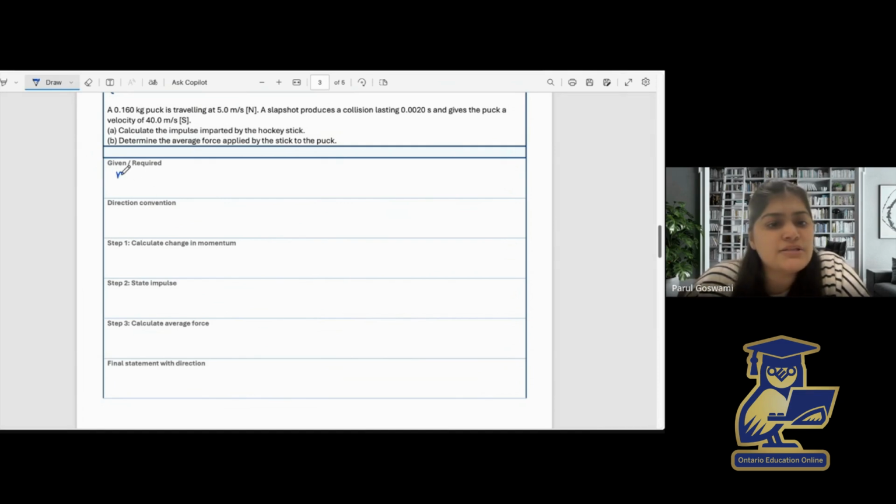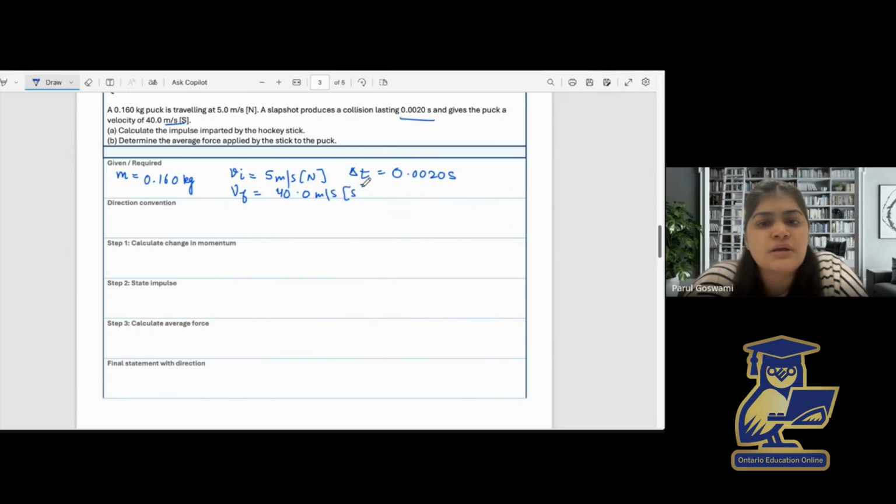So the mass of the puck is given to us, which is 0.160 kg, and it is traveling at 5 meters per second north. So this is the initial velocity, which is also given, 5 meters per second north. A slapshot produces a collision lasting 0.002 seconds. So delta t, or the change in time, is given, and it gives the puck a velocity of 40 meters per second. So the final velocity is also given, which is 40.0 meters per second, but the direction is south. Now we have to calculate the impulse imparted by the hockey stick.